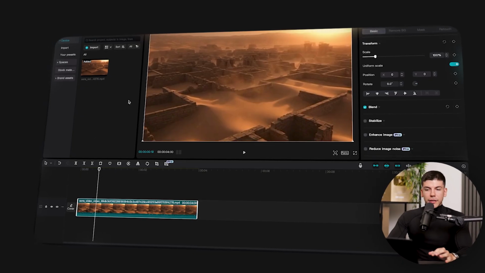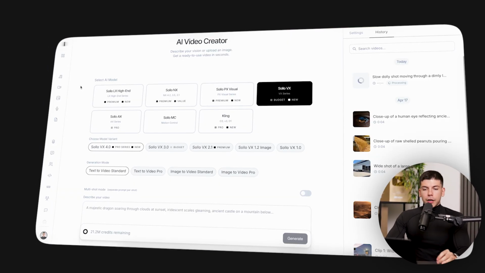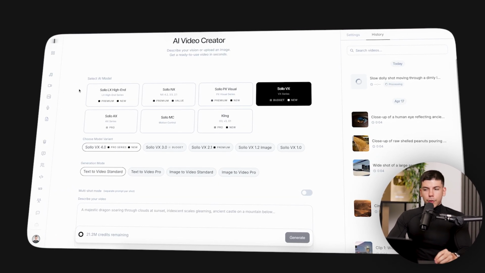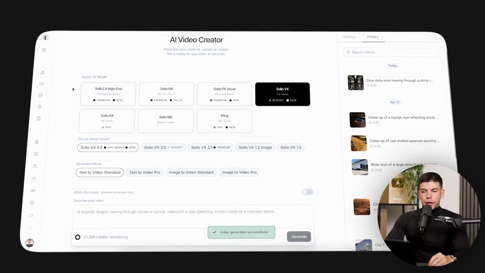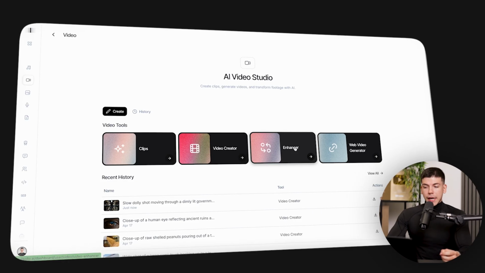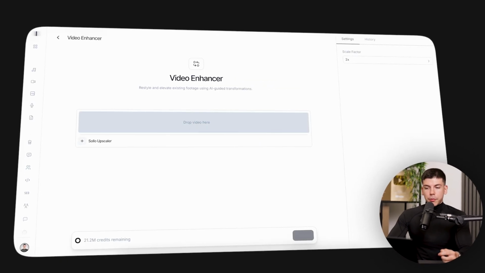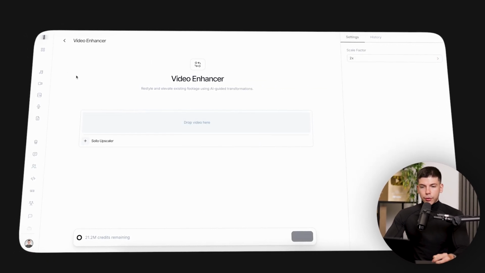Now you see the quality is not the best because we use the budget model, but Solo also has video enhancer. So when you go back to video sector on the left side, you'll be able to enhance the video quality and image quality. So you go to enhancer right over here and then you just upload it, drop the video here, and it's going to enhance it for you. It's going to upscale it.